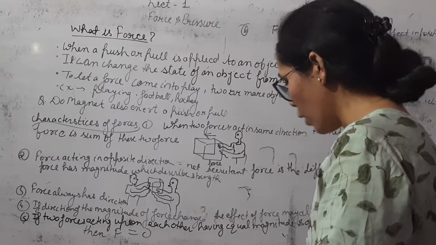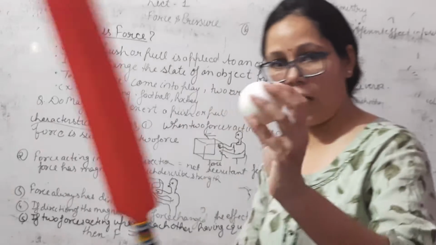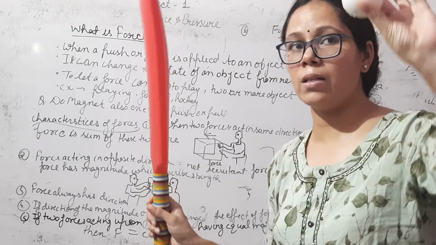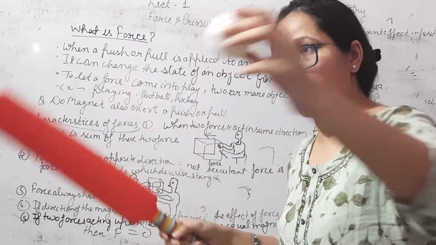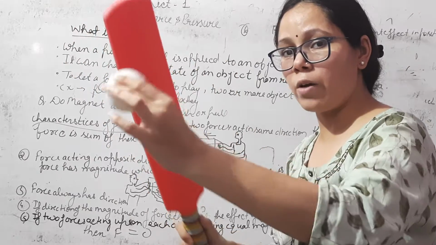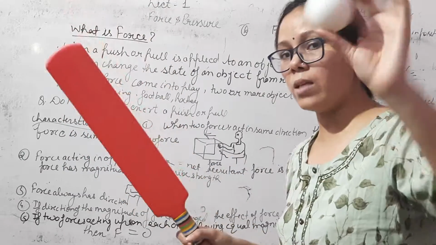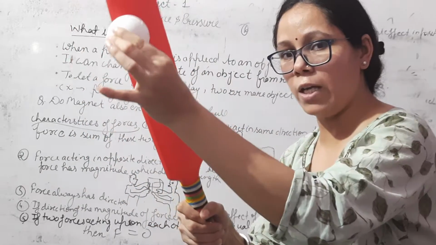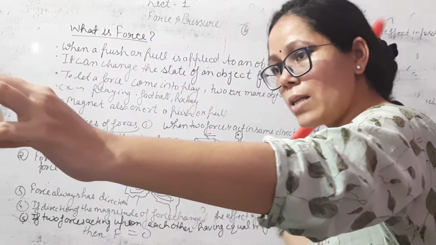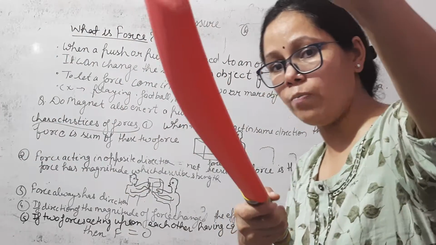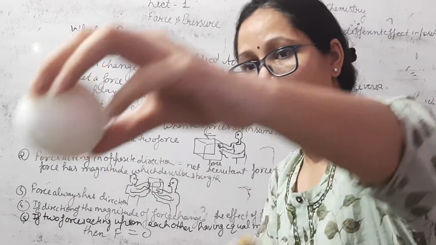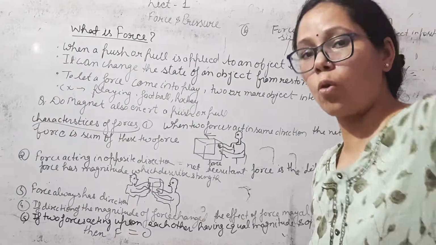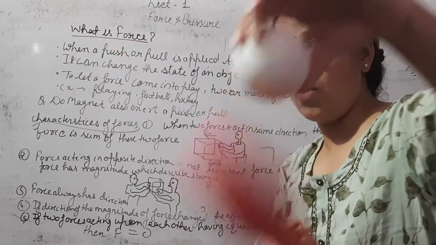For example, we play cricket. This is our bat and this is the ball. If we play cricket, then two objects are in contact with each other. This bat and this ball come in contact, then the bat applies a force on the ball, so the ball is thrown away.